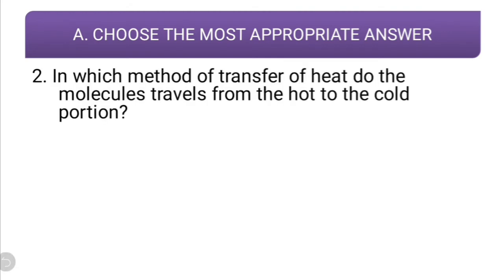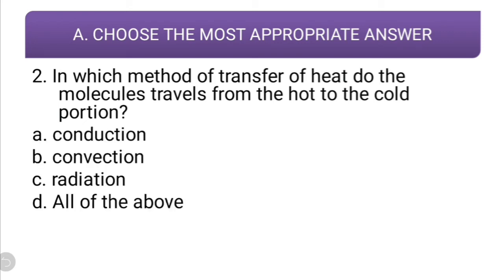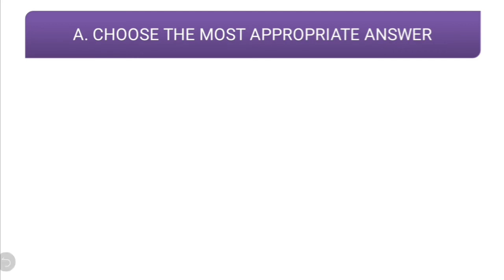Question number 2. In which method of transfer of heat do the molecules travel from hot body to cold body? Students, in this mode of heat transfer, molecules travel from one place to another. Which mode of heat transfer is it? Convection. So convection is the correct option because molecules transfer only in fluids, gases or liquids. Let us see the third question.